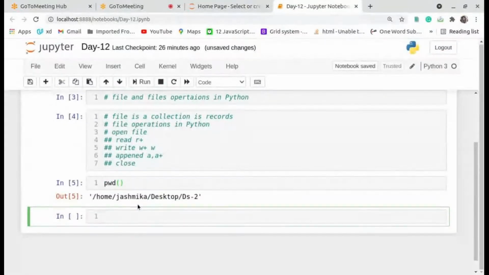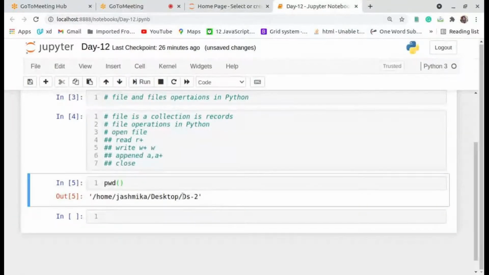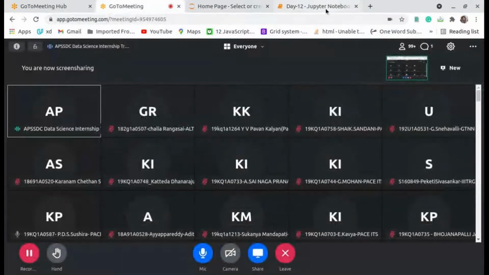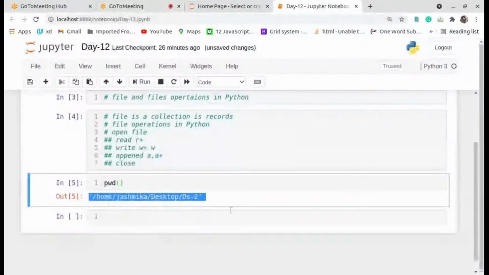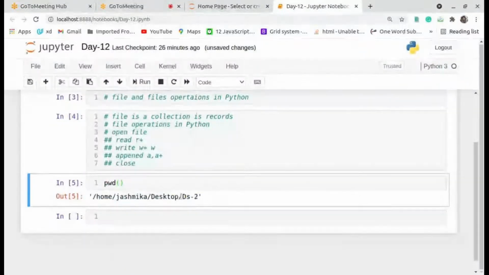This is my present working directory on the desktop. I just created the DS2 folder.